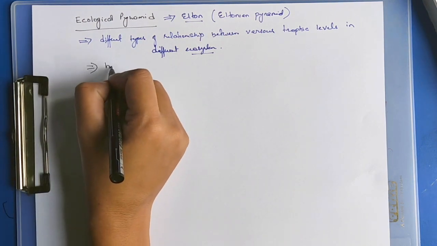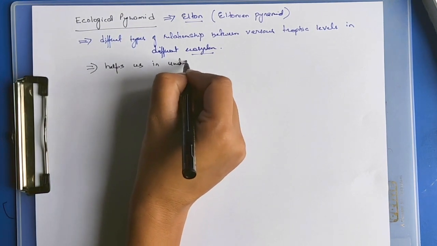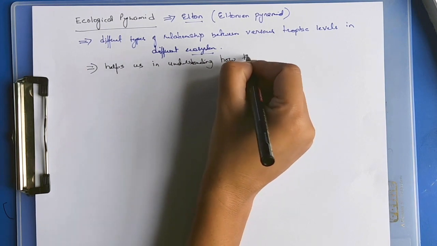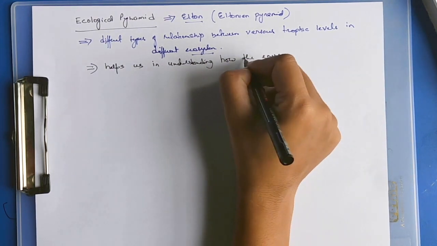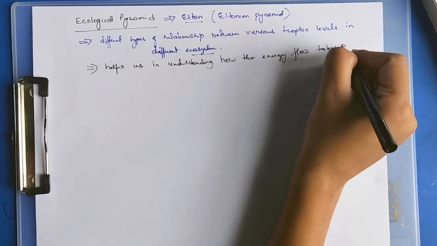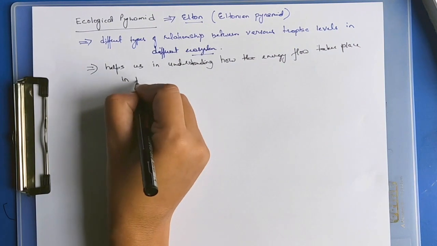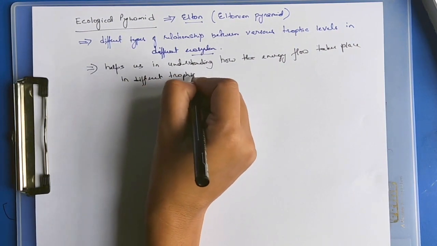Ecological pyramids also help us understand how energy flow takes place in different trophic levels.